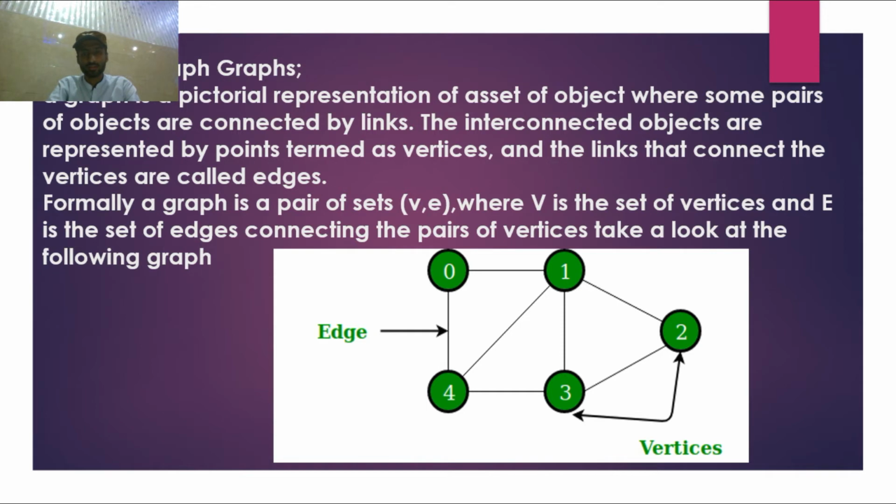The interconnected objects are represented by points termed as vertices, and the links that connect the vertices are called edges. Formally, a graph is a pair of sets where V is the set of vertices and E is the set of edges, connecting the pairs of vertices. Take a look at the following graph.